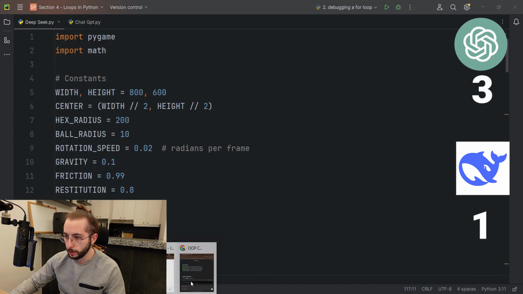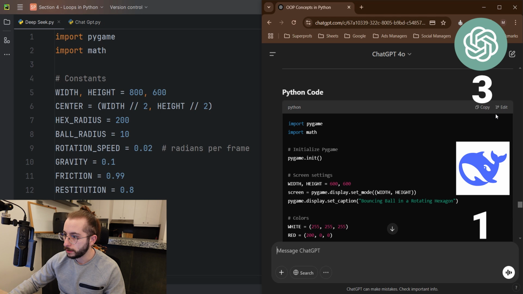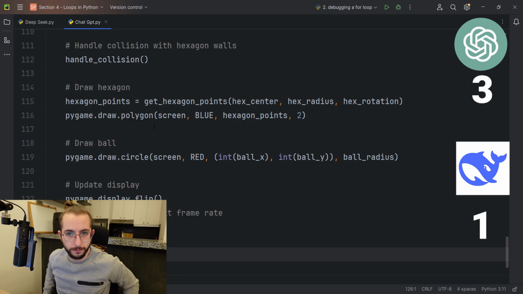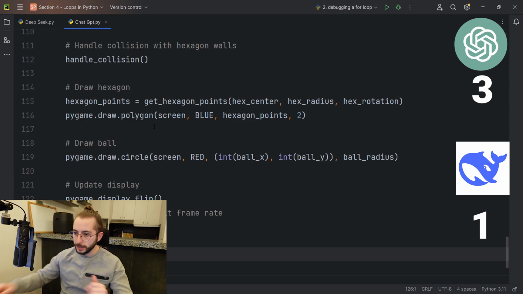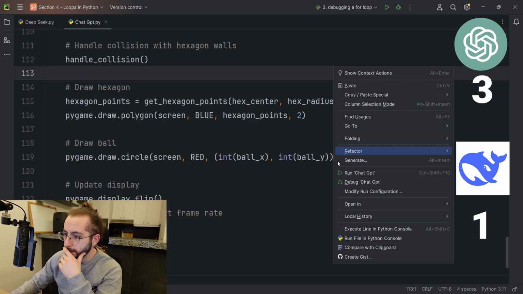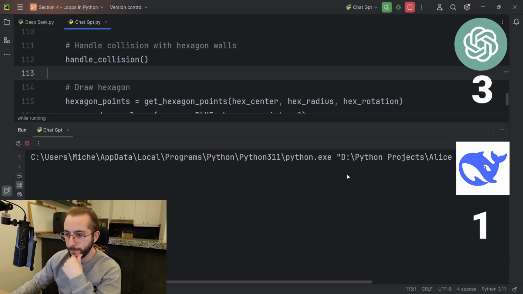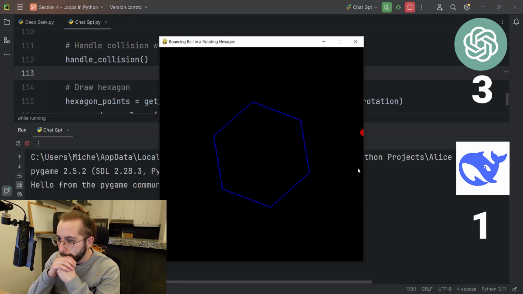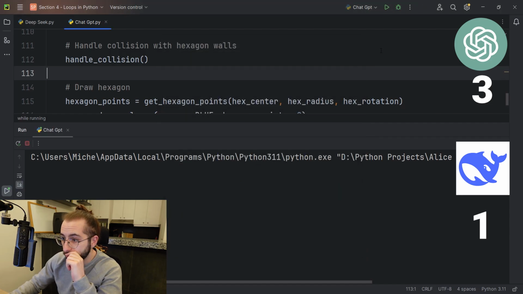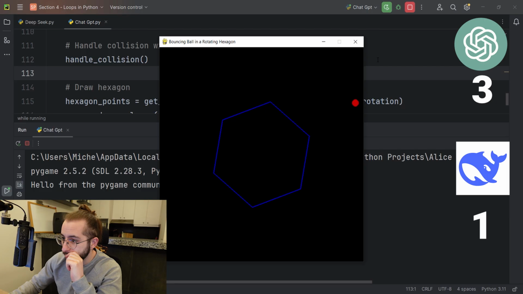And then I'm going to go ahead and copy ChatGPT into ChatGPT. Which one do you want? Comment below. Doesn't matter, this is not live. I'm going to right click and run. And let's see. Okay, very interesting bouncing ball. Let's try this again. Maybe it's just an error. Yup, same thing happened.